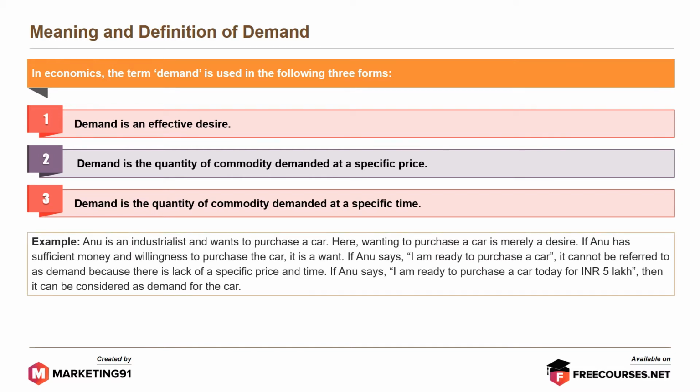Example, Anu is an industrialist and wants to purchase a car. Here, wanting to purchase a car is merely a desire. If Anu has sufficient money and willingness to purchase a car, it is a want. If Anu says, "I'm ready to purchase a car," it cannot be referred to as demand because there is a lack of a specific price and time. If Anu says, "I'm ready to purchase a car today for INR 5 lakhs," then it can be considered as a demand for the car.